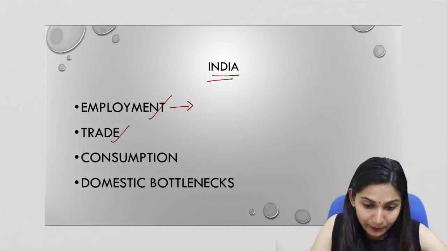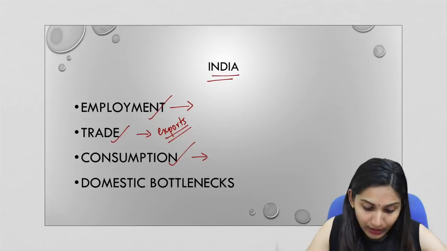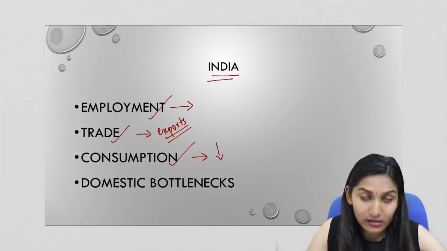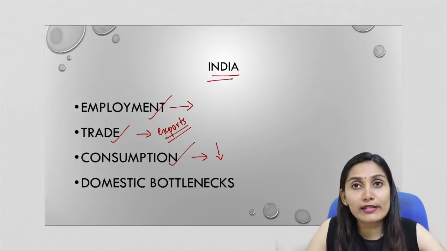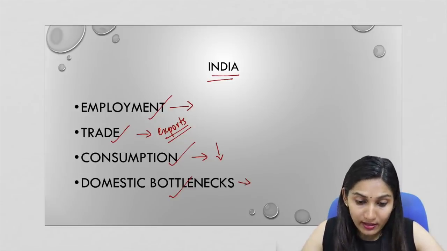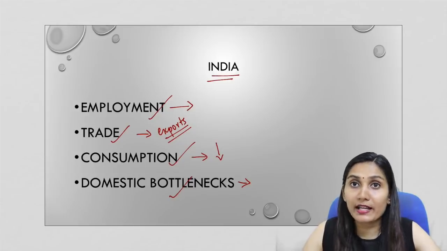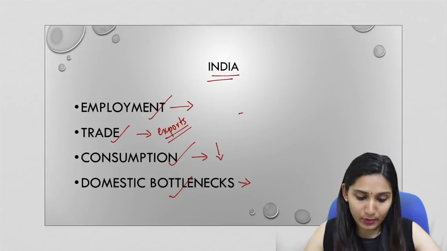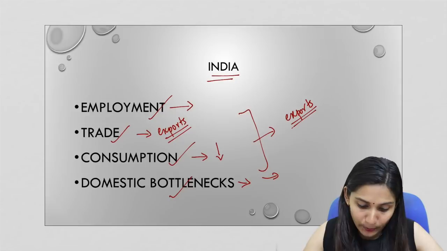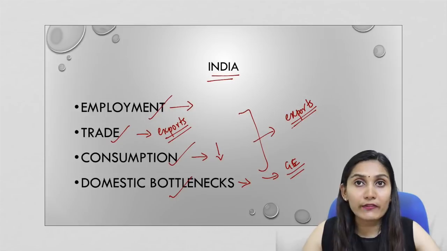Now, the second one would be trade, especially exports. The exports from India would be affected. The third one is consumption, and as I said, India is a consumption driven economy. Further reduction in consumption will have bad consequences on the Indian economy. The fourth one is the already existing domestic bottlenecks like lack of infrastructure, electricity, roads. All these are already posing problems, and a global recession can add to all of these problems. So the option left with India is to boost its exports and also to make investments and increase government spending or government expenditure to resolve this crisis.